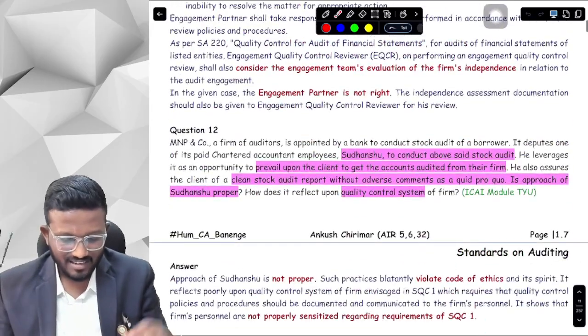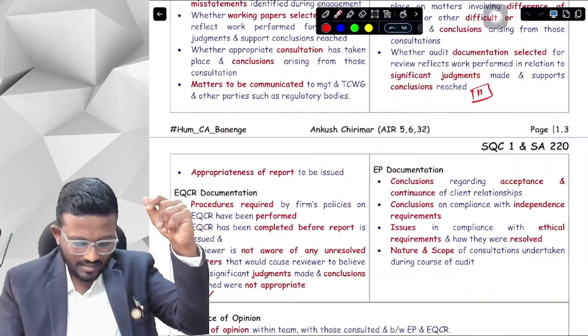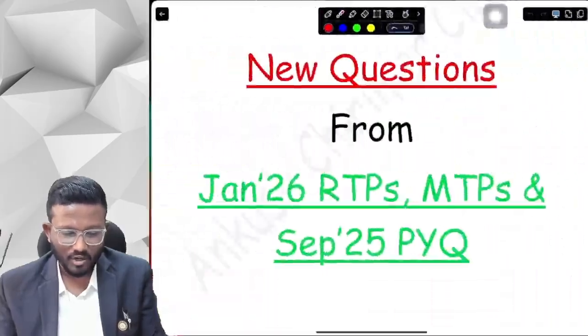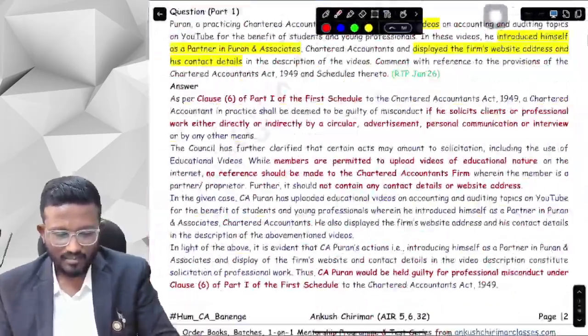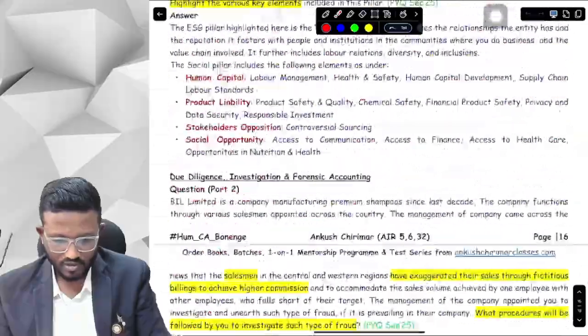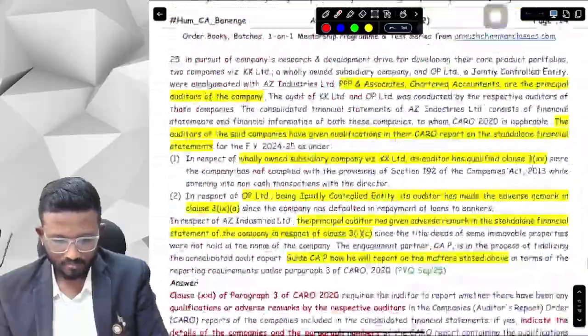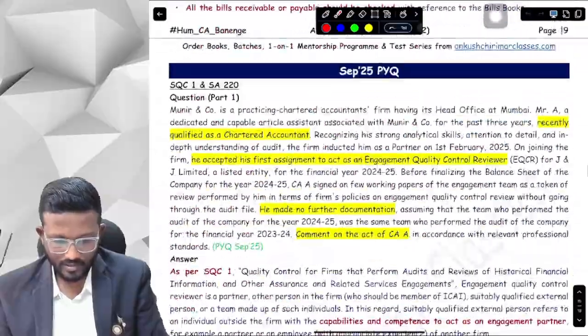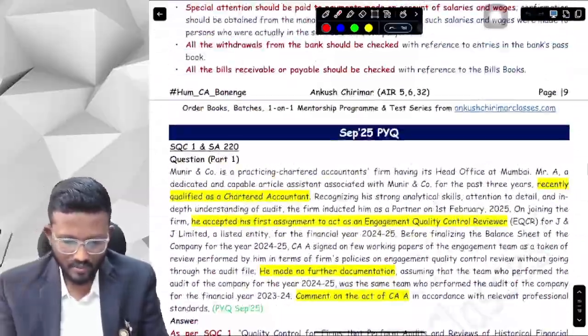Okay. Yes, sir. Here, look at here. Next question is September 25 previous year question. Now this September 25 previous year question is in the new questions January 26 booklet. September 25 new questions. Here is September 25 new questions. Just a second. Yes. On page number 10, there is September 25 previous and new question.